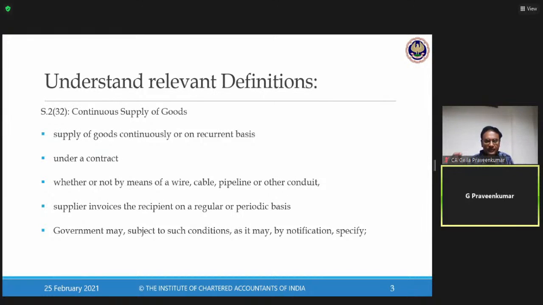So friends, before we start today's discussion, there was one question which was posted by one of our friends in continuation to our last class, which we discussed on registration. So there was one doubt from one of your friends, Yashodhara. She says that, due to discontinuation of business, I voluntarily cancel the GSTN. Can I revoke it later, say after 6 months? So this is one question posted by one of your friends.